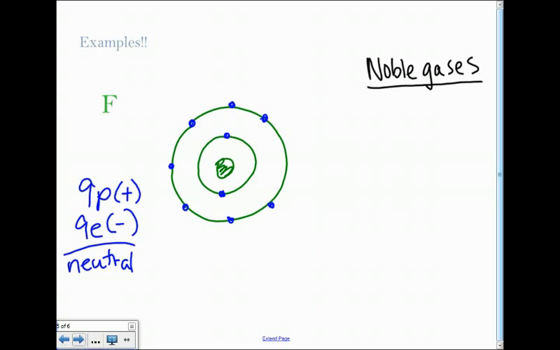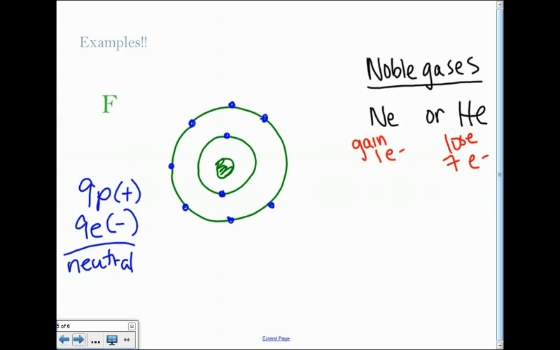The noble gases near it are neon or helium. In order to look like neon, we just have to gain 1 electron, because neon has 8, fluorine has 7. If we were to try to look like helium, we would have to lose all 7 valence electrons.